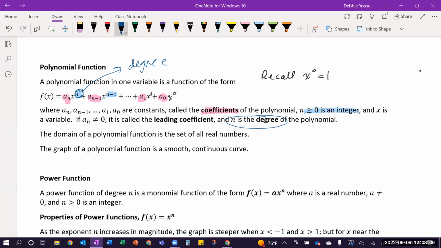And then also we want to make sure that we are focusing on our leading coefficient.